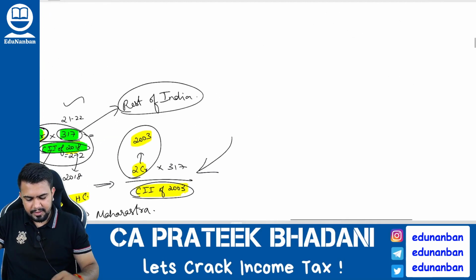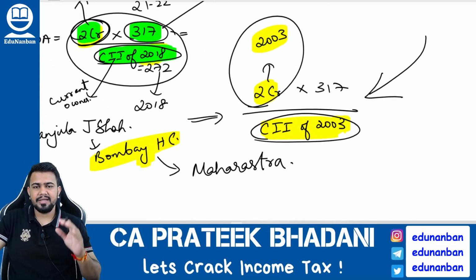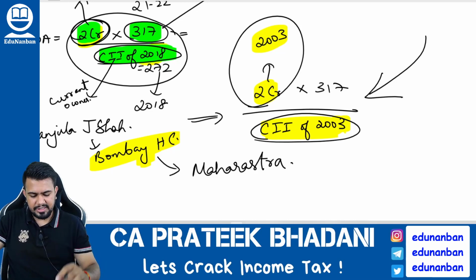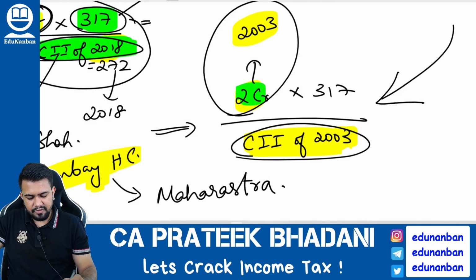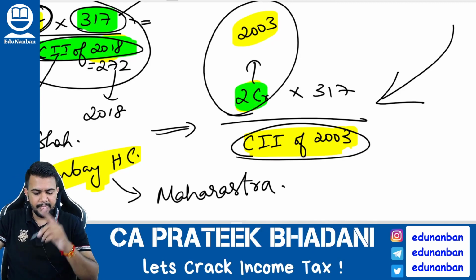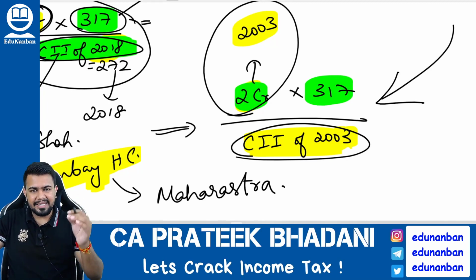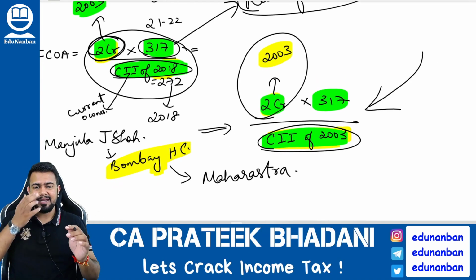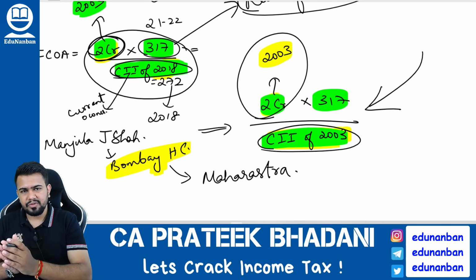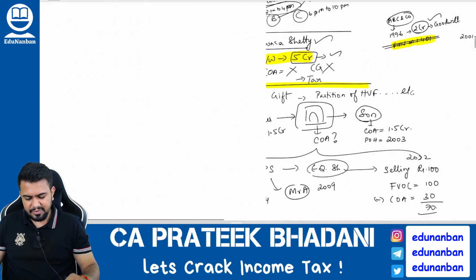But there was a case in the Bombay High Court, which is applicable only to Maharashtra state, the case of Manjula J. Shah. In the Manjula J. Shah case, what will happen? You have to take the cost of acquisition from the previous owner, multiplied by the cost inflation index in the year of transfer and divided by the cost inflation index also from the previous owner itself, that is from 2003. So in the Manjula J. Shah case, the cost inflation index will apply from the previous owner, but in any other case it will apply from the current owner.